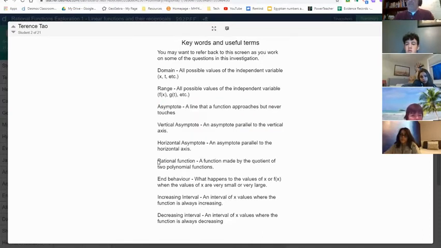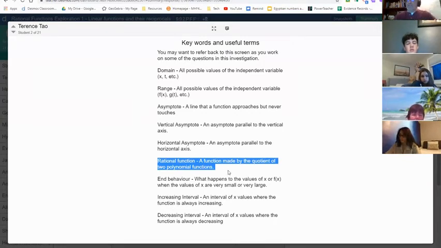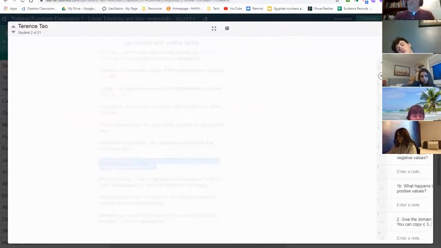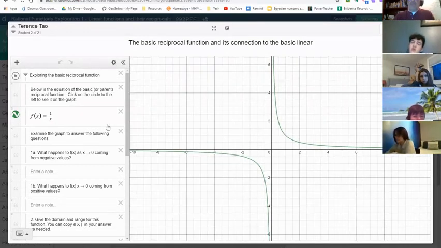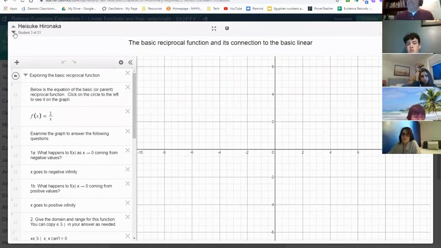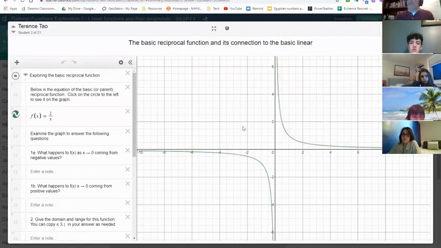Here's the definition of a rational function: the quotient, dividing one polynomial function into another. All the other terms we're familiar with. So let's take a look at this. This is our basic reciprocal function. So it's 1 divided by x, and somebody already graphed it here. Let me see if somebody else has a little bit more. No, you just started. So here it is, right? And then we look at what happens with this graph.